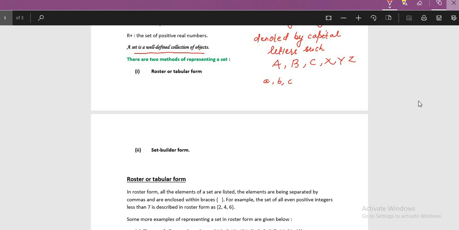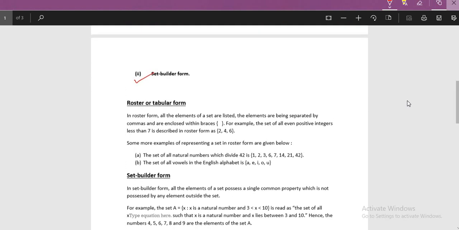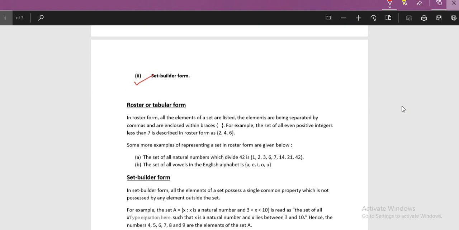Now let's see what are the methods of representing a set. There are basically two particular methods: the roster or tabular form, and the second one is the set builder form. Let's see what the roster or tabular form is and how we are going to write the set.